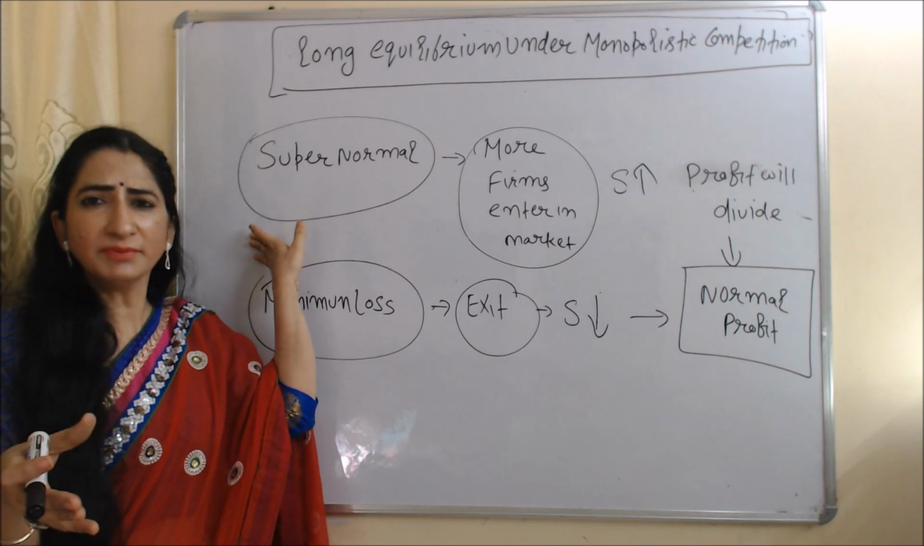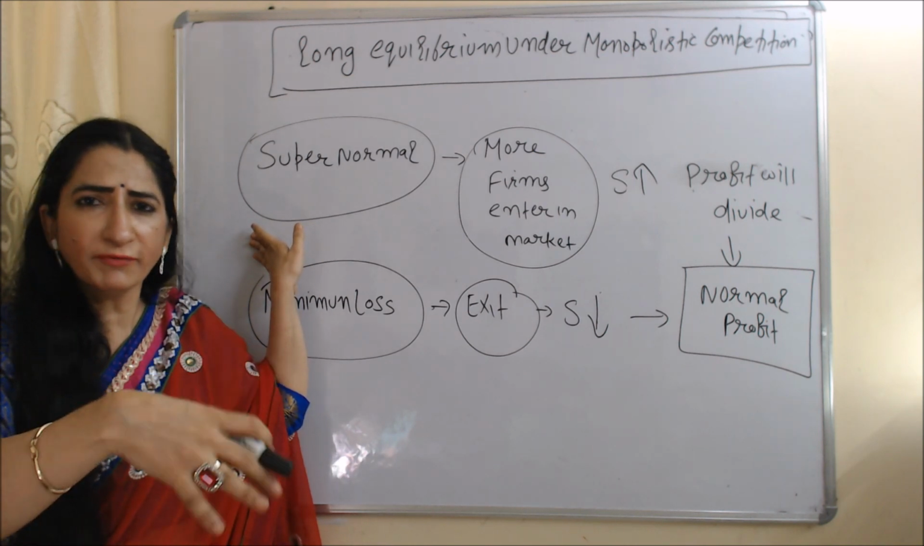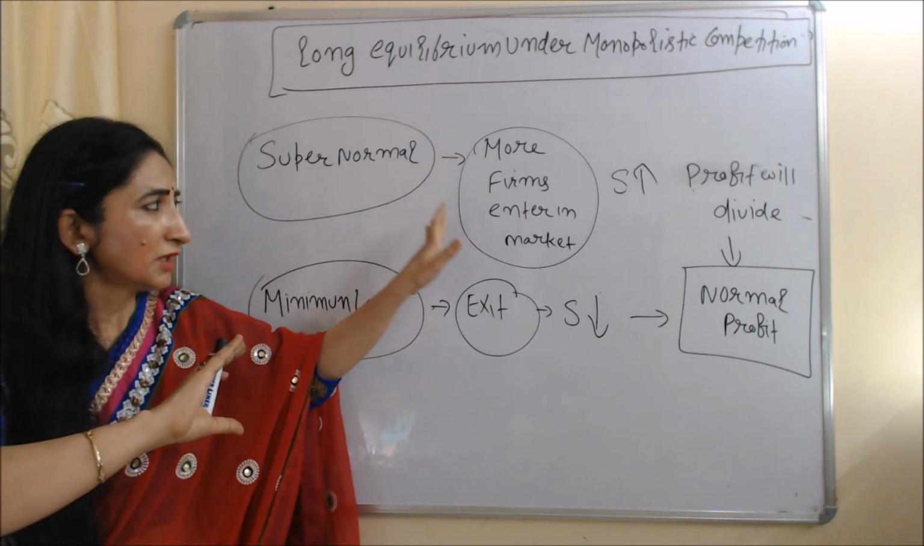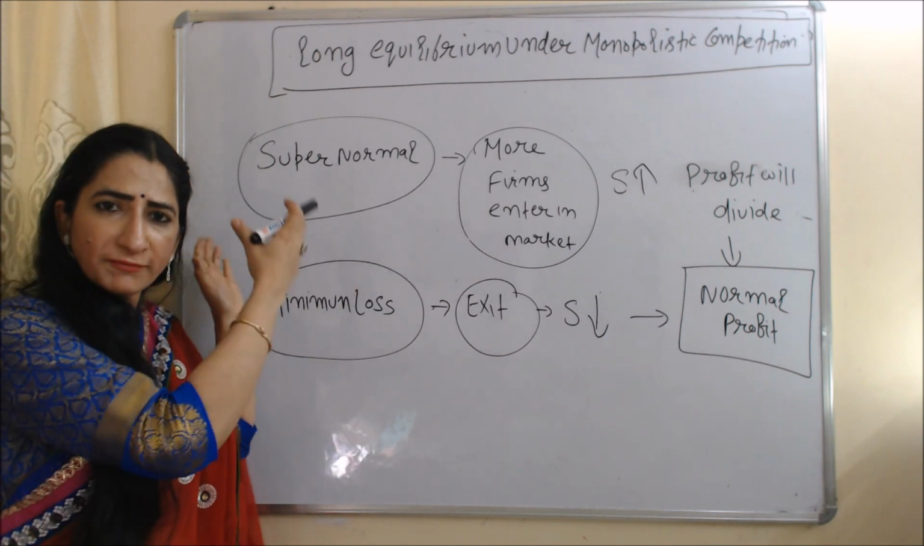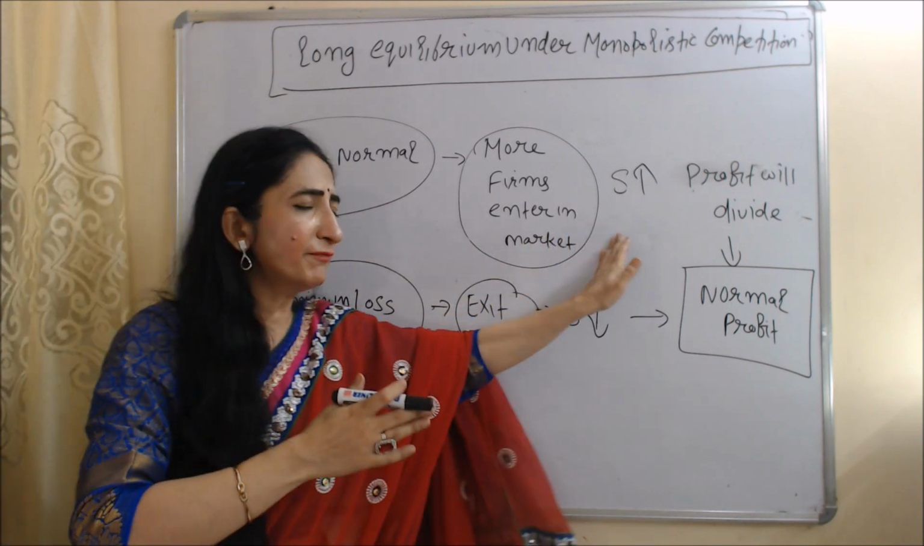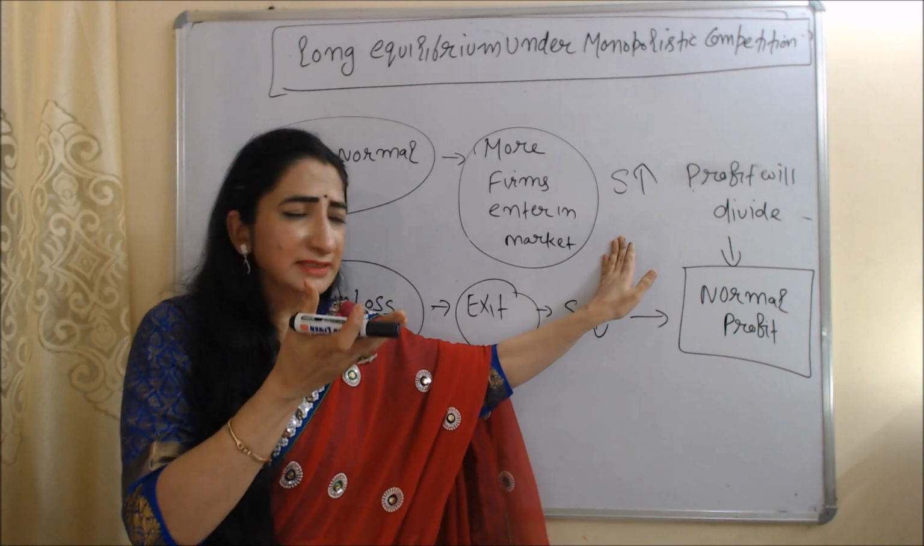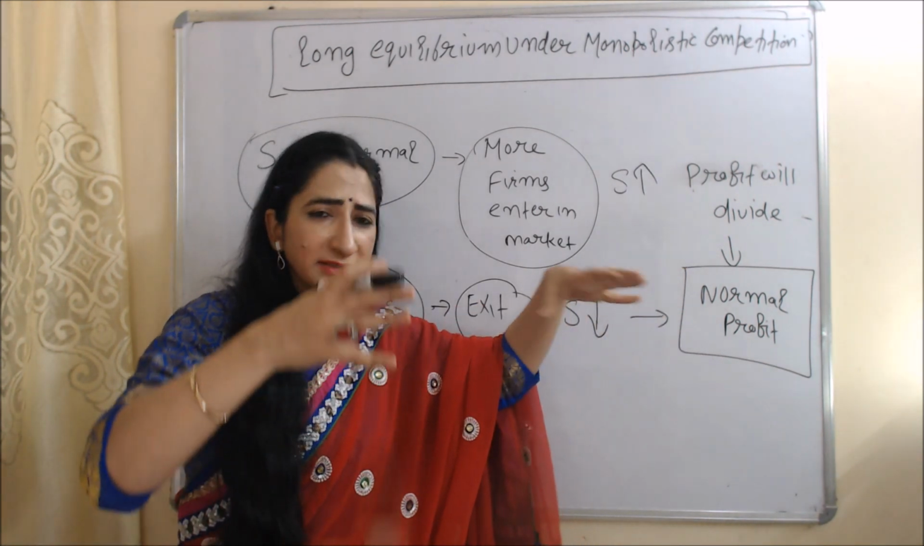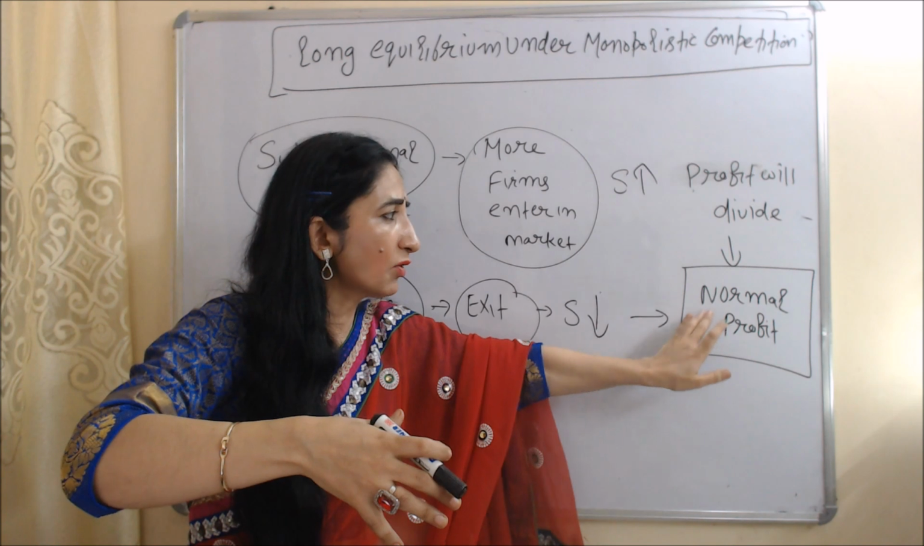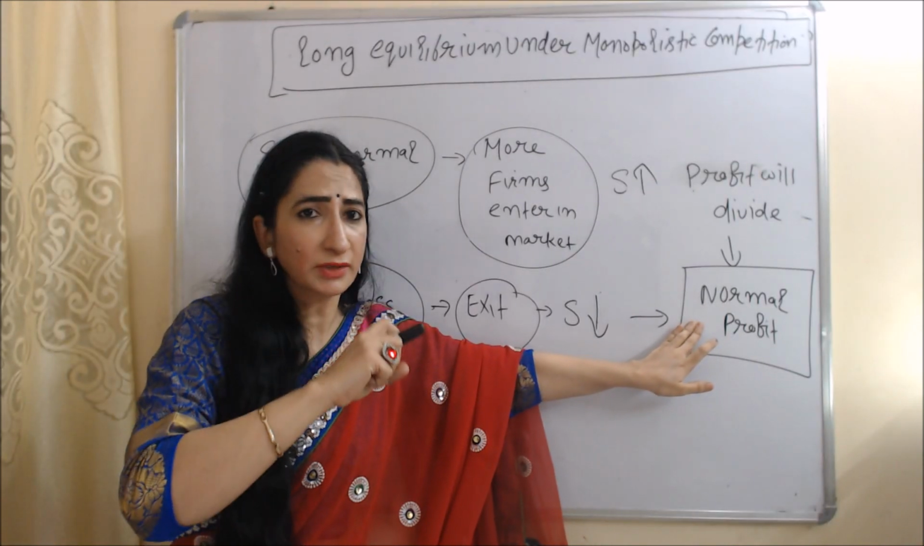Suppose in the short run under monopolistic competition, all firms are getting supernormal profit. Seeing their supernormal profit, more firms will enter the market. As more firms enter the market, supply will increase. As supply increases, that means the profit of existing firms will be divided. As a result, all firms will come to normal profit in the long run.